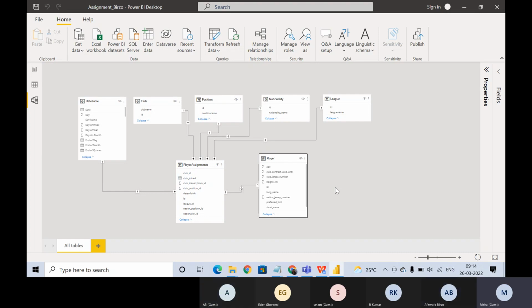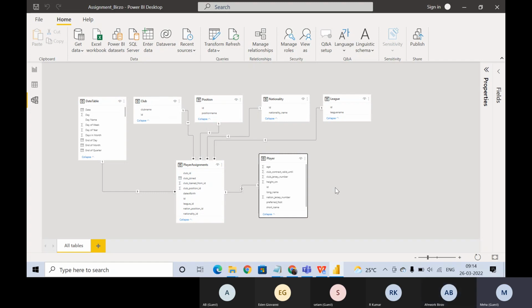If we are merging player ID, we should always match it with player ID. We should not match player ID with club ID or nationality ID or league ID, even though the values are the same, right? Because both values depict different things. Yes, so that thing was wrong.